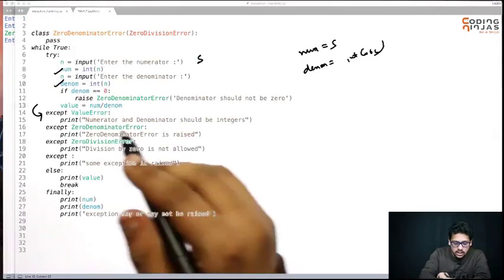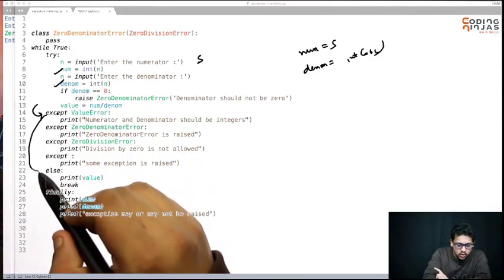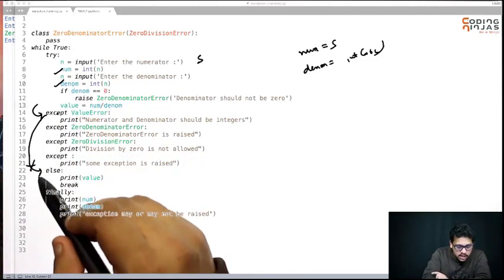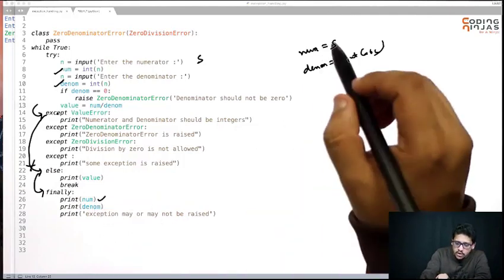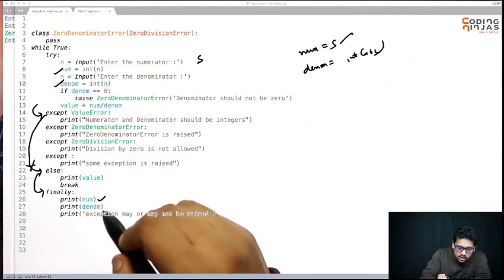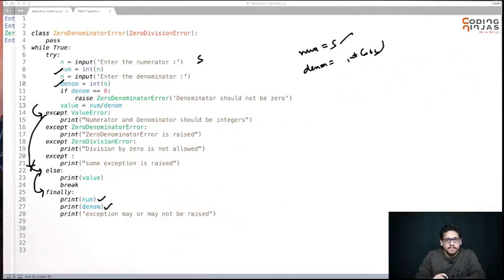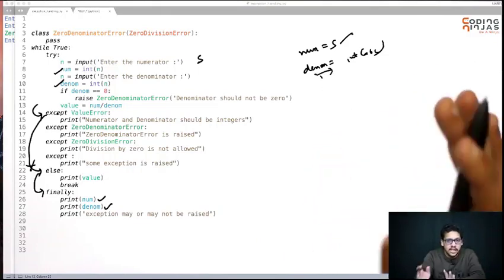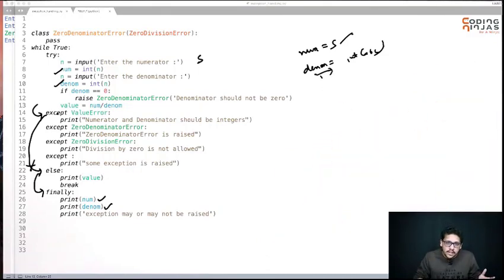After this exception is handled, it will not go to else because an exception has been raised. It will go to finally. It will print the numerator. Yes, you have a numerator, you have printed that. You don't have a denominator, that's why you are getting the error: denominator is not defined.